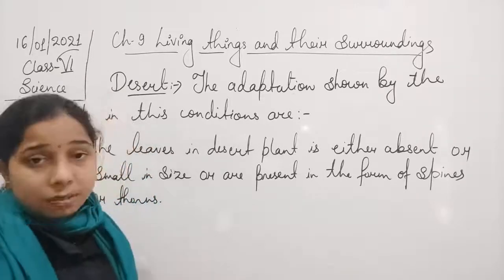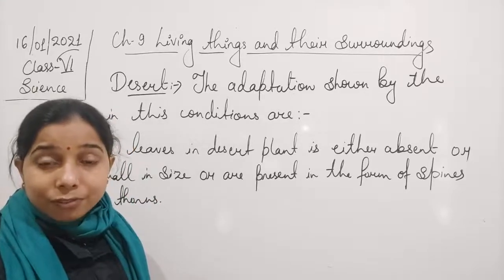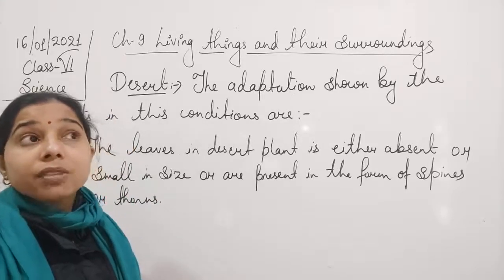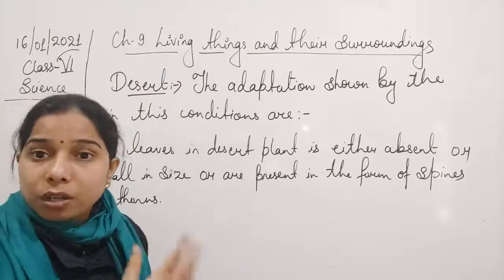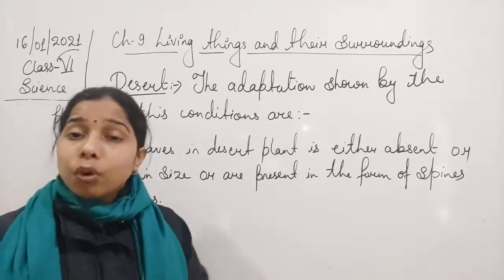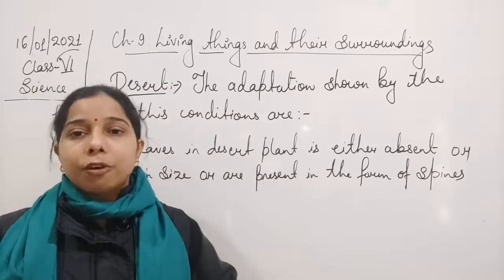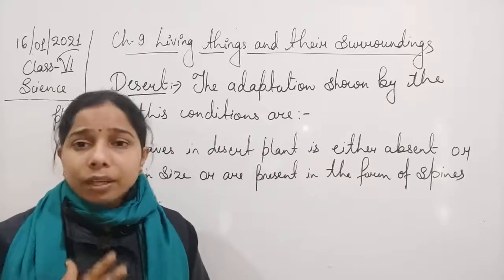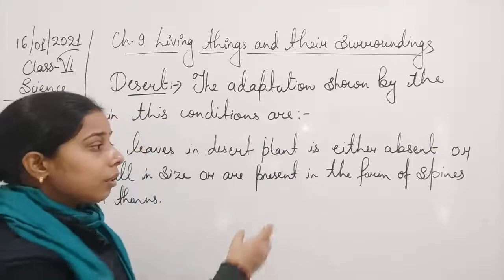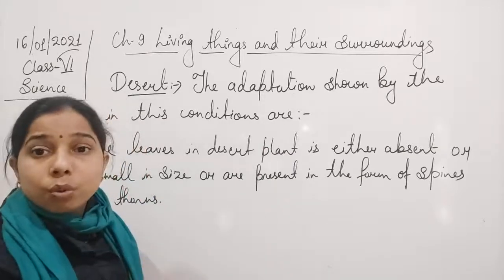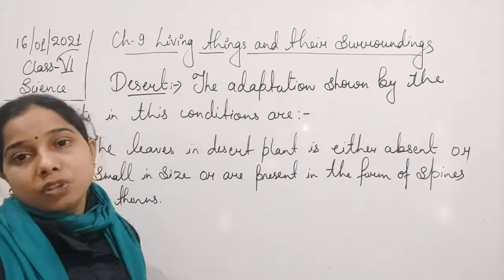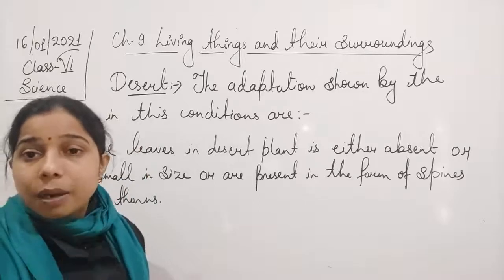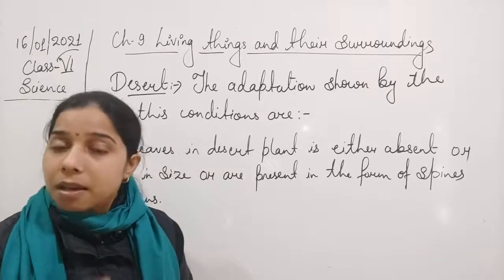This transpiration process occurs in the leaves, and if the leaves are broad, large, or bigger, more water will be evaporated. So if the leaf is small, or no leaf is present, or leaves are in the form of a thorn or spine, then no transpiration or less transpiration will occur in the plants.